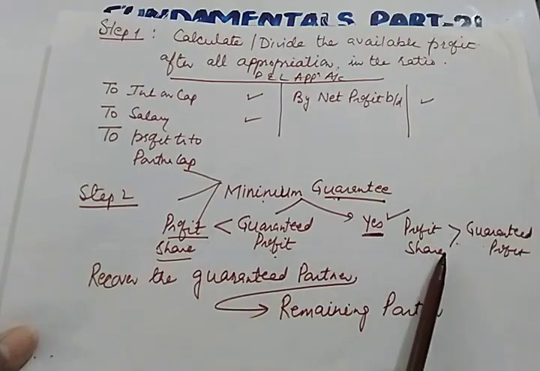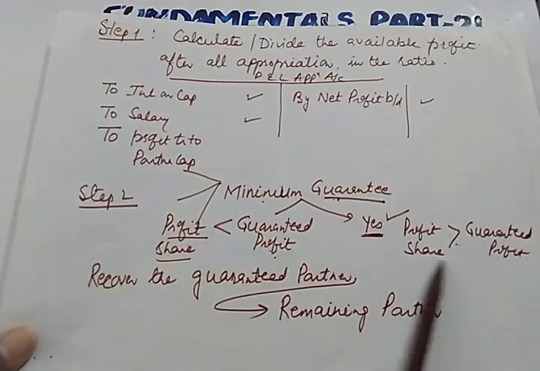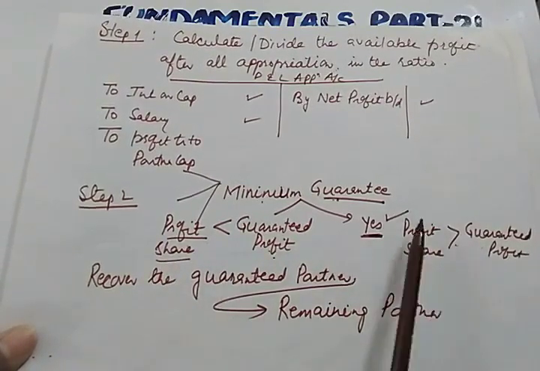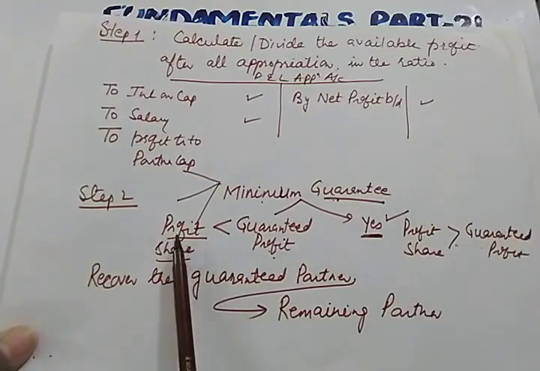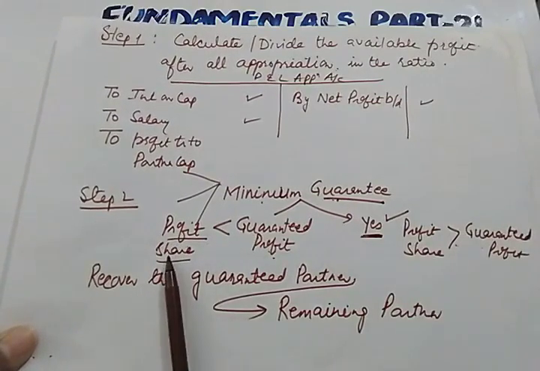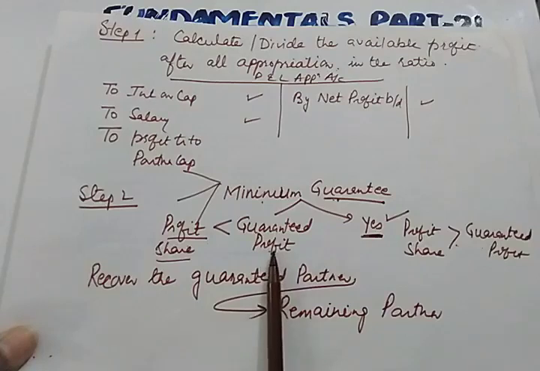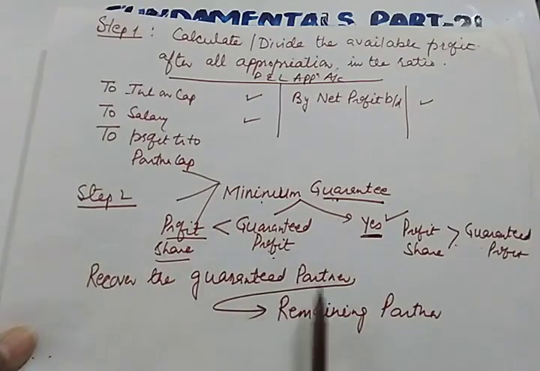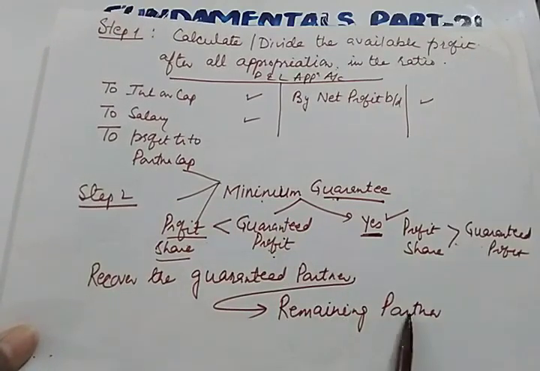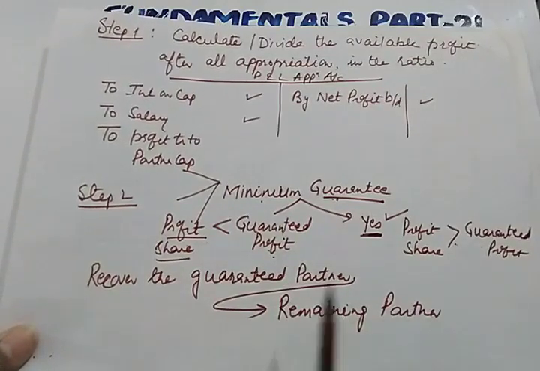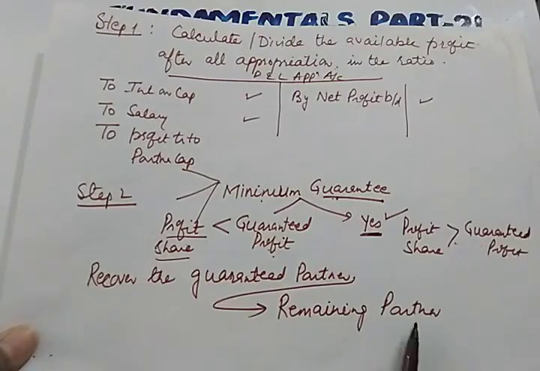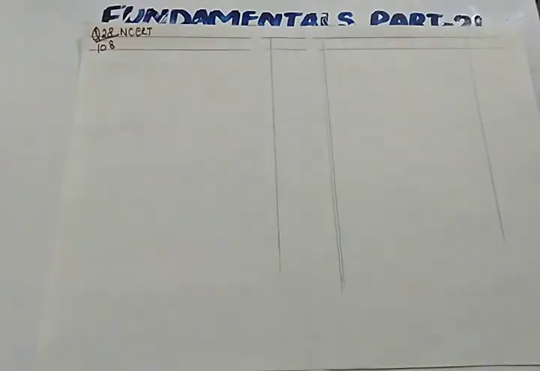If the profit is more than the guaranteed profit, we'll give the actual share of profit. But if the actual share is less than the guaranteed share, the deficiency is to be recovered from the remaining partners, in the ratio given in the condition. So you are dealing with two ratios here.